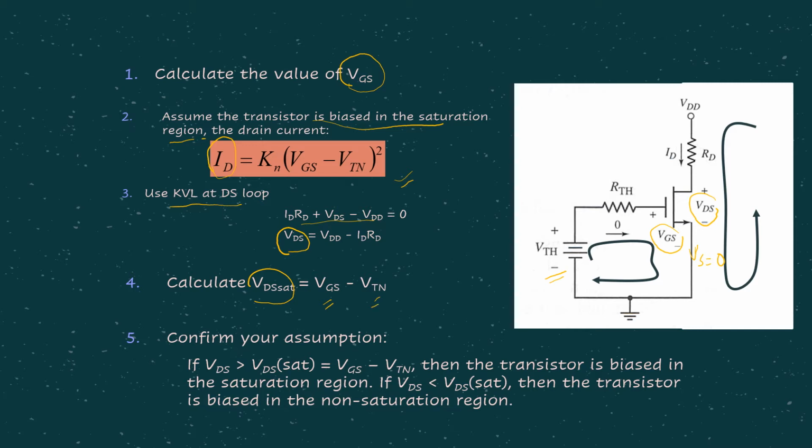Then since in step number 2 we just assumed that the transistor is biased in saturation, step number 5 would be to confirm our assumption, whether it is correct or not.